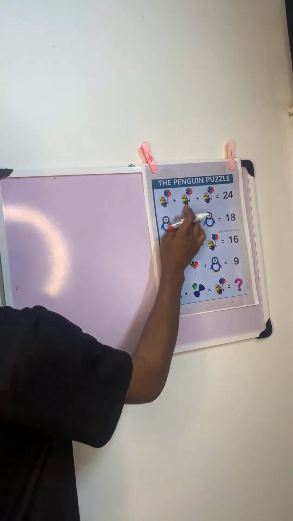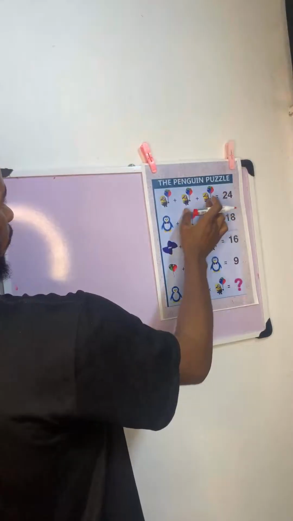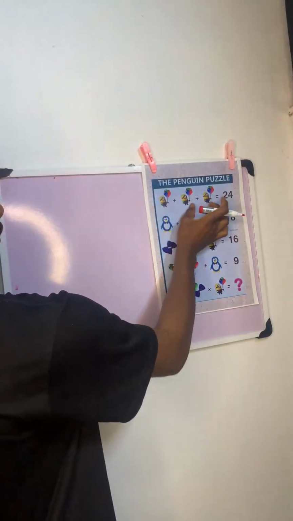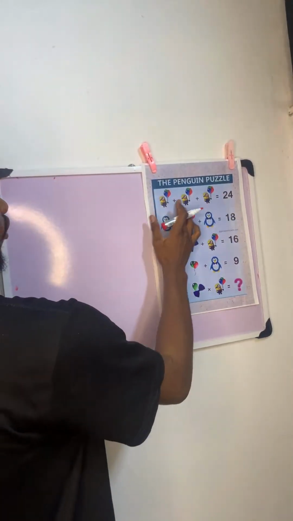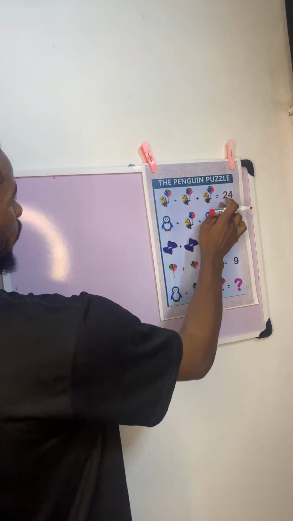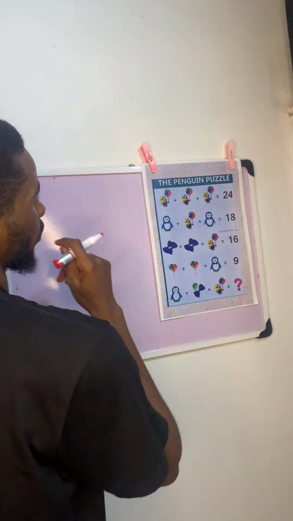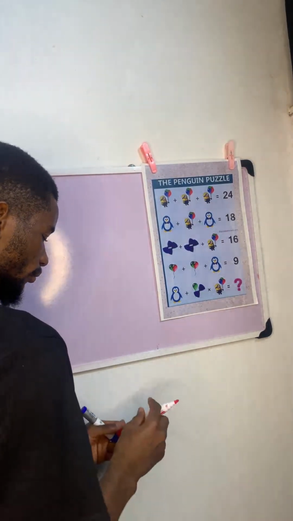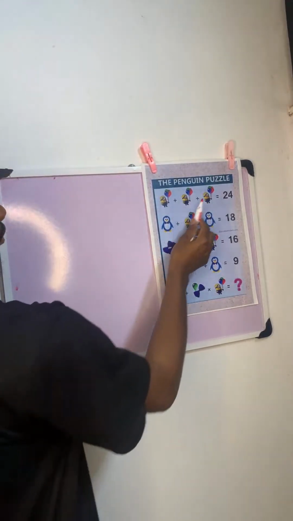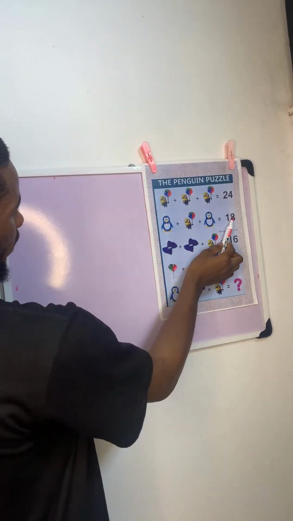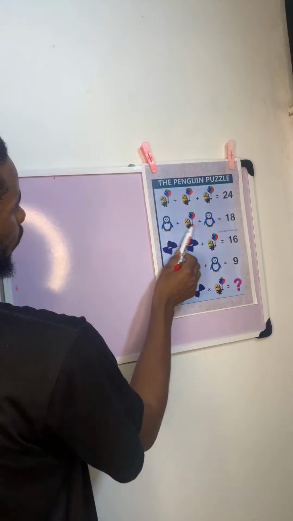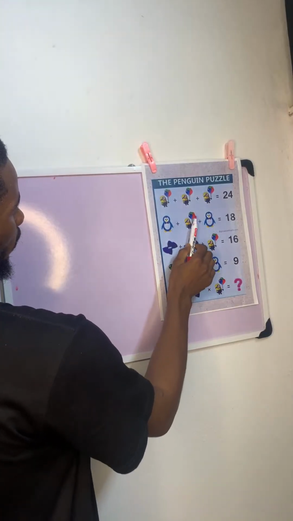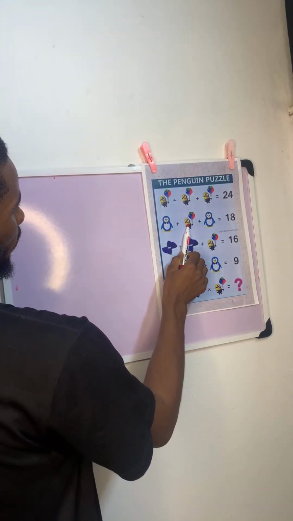All right. So on the first line, since we have 24 and we have 3 equal sets of objects, that means each of these objects is what? You divide 24 by 3, all right, and that will give you what? 8. Okay. So that means each of these objects is going to give you 8. All right. So if this object is already 8 and you have 18 here, that means each of this guy is what? 5.